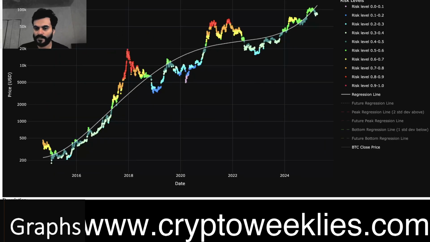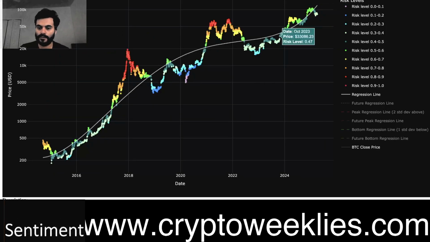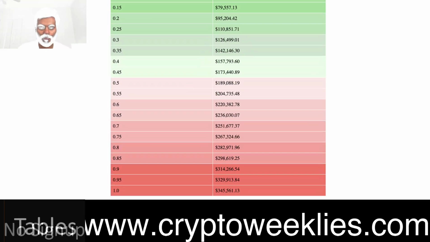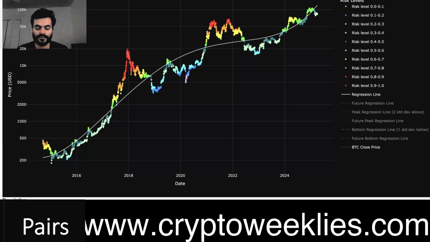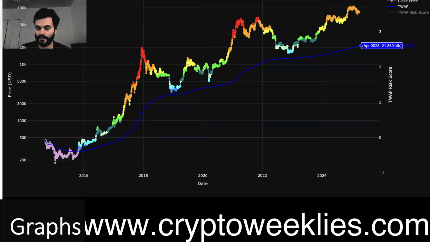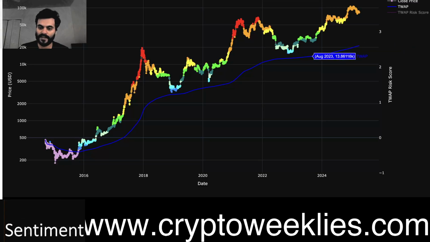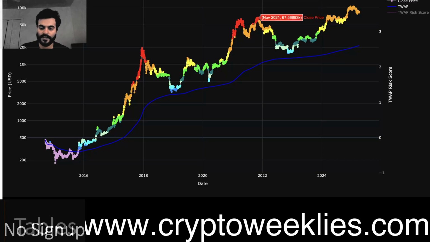And per this model, if the prices do go to that green zone, which is between 0.5 and 0.6 risk, the price for Bitcoin could be per the model at around 189k to about 220k. That's the bullish side of the story for Bitcoin. The time weighted average price is coming in at around 21k, because Bitcoin has had several bull runs where the price does eventually go high, taking the time weighted average price up with it.